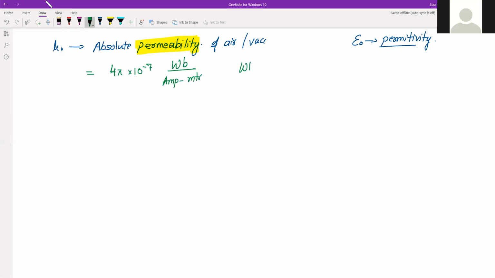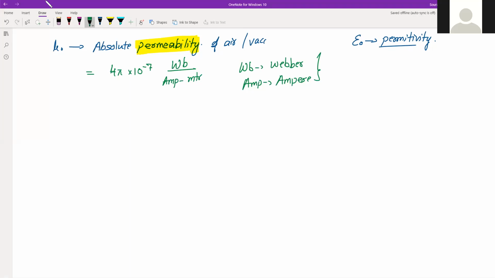So I think the two new things here are Weber, and AMP, which is actually ampere. So these are the two new units, and these together make the unit of mu naught.